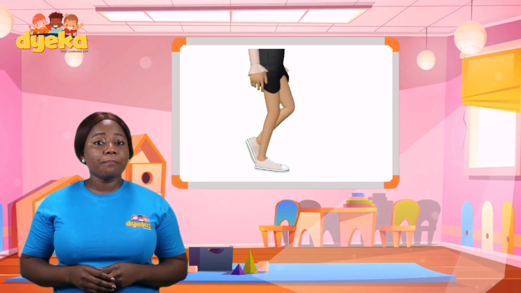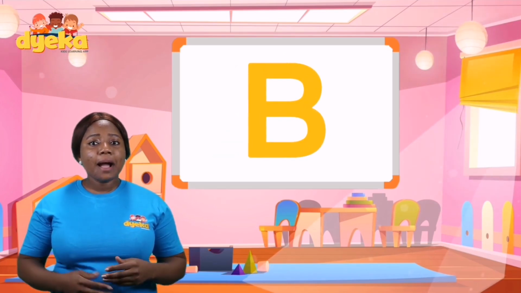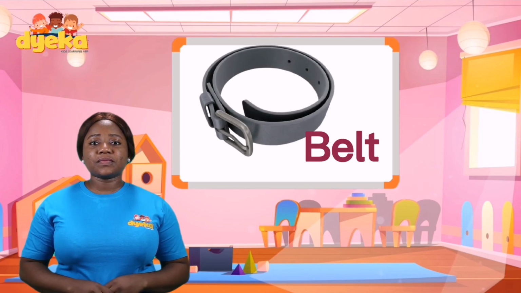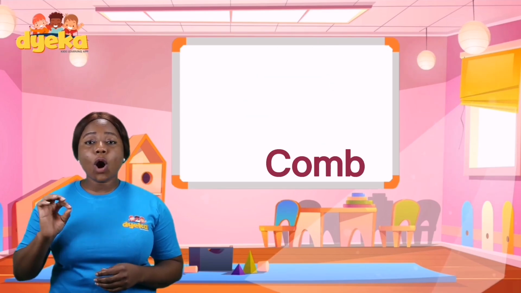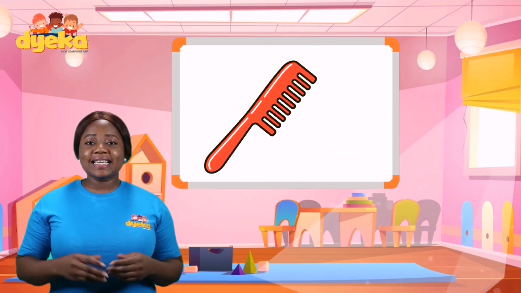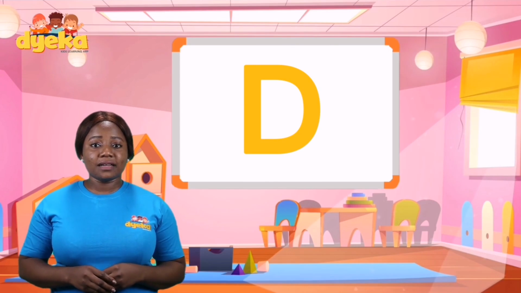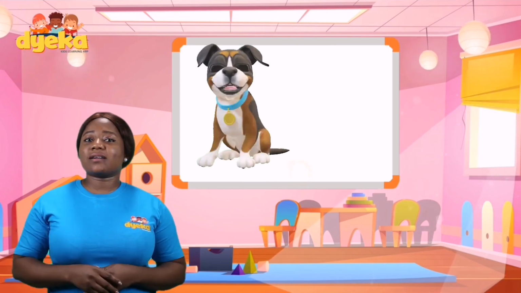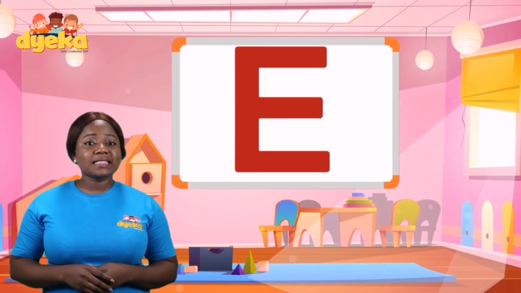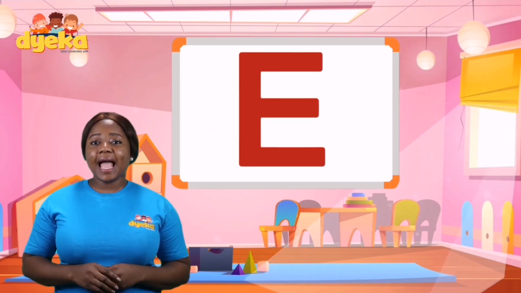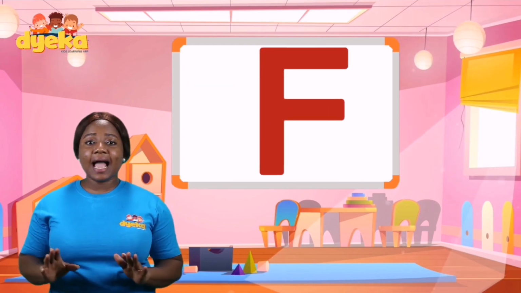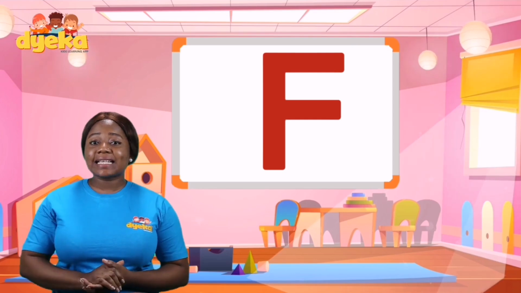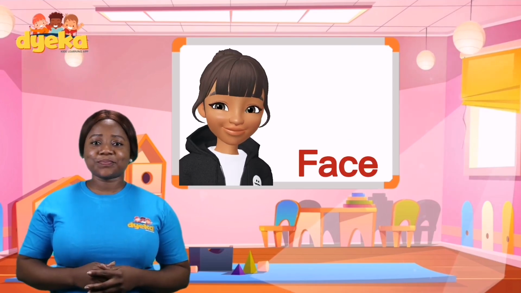B, sound B, as in belt. C, sound K, as in comb. D, sound D, as in dog. E, sound E, as in elbow. F, sound F, as in face.